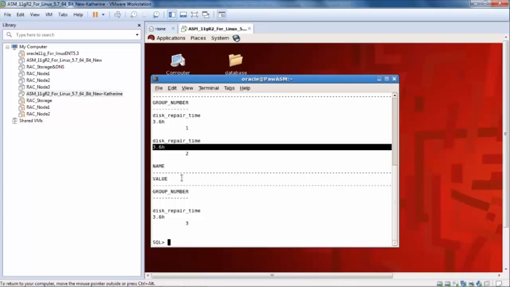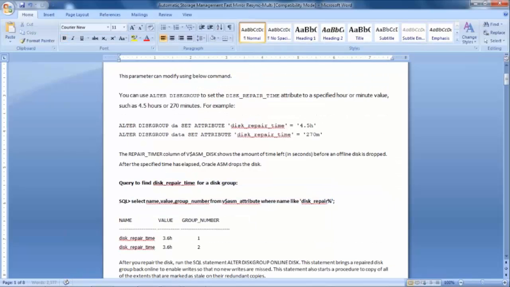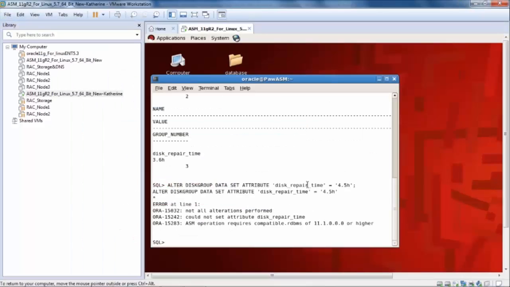using alter diskgroup data set attribute disk_repair_time to something like this, as I have mentioned in this document. If I want to change the data disk group time, then I will. So first of all, this feature is available with 11.1.0.0 and higher, right? So you must set your attributes as well, right? I will practically demonstrate it to you. I have mentioned it in my document, right?